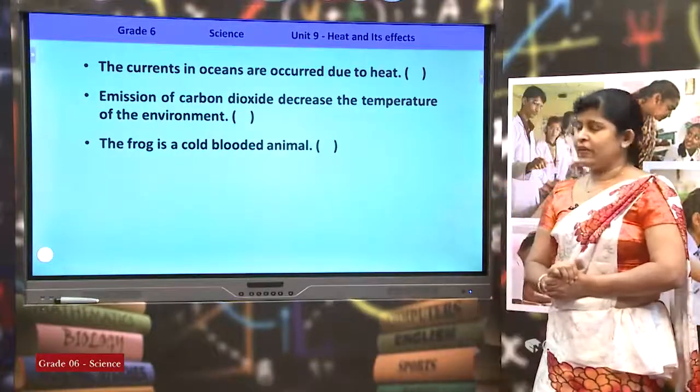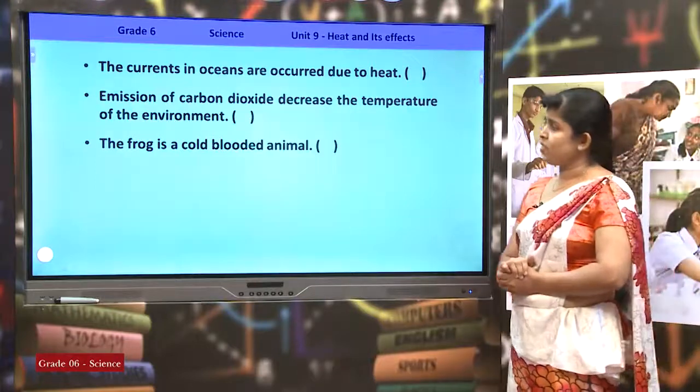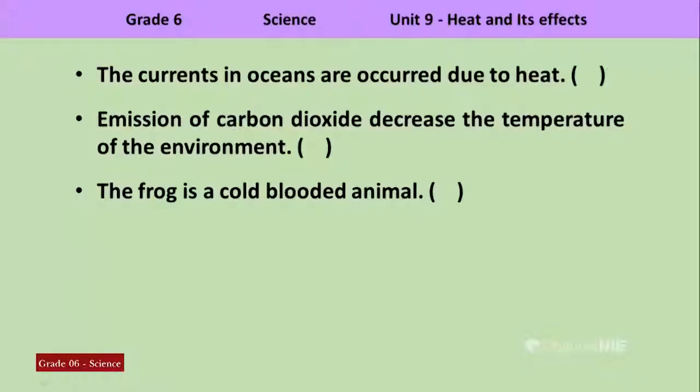There are 3 more questions. Let us read the questions first. The currents in oceans occur due to heat. Emission of carbon dioxide decreases the temperature of the environment. The frog is a cold-blooded animal. There are 3 statements. We can check whether they are correct or wrong.